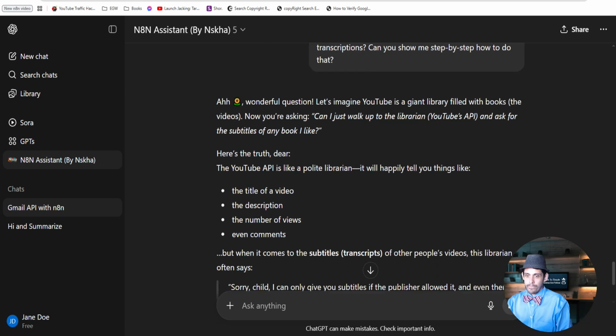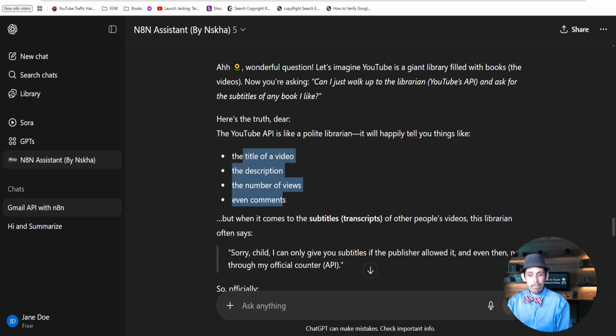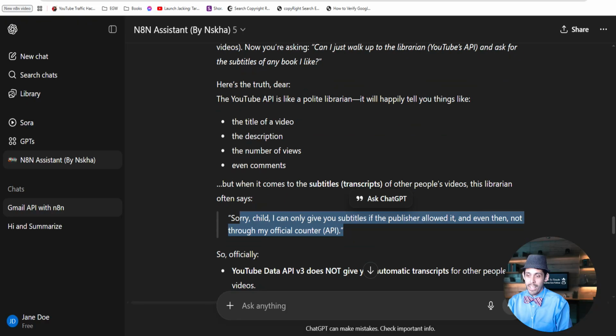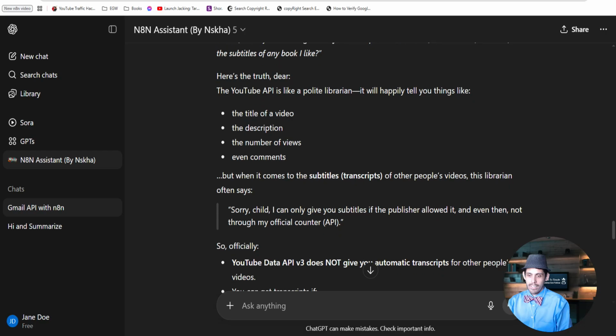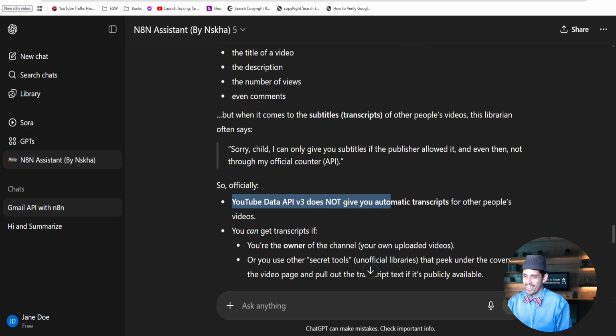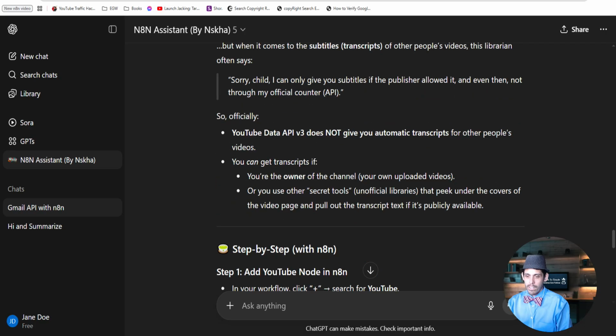And it says, here's the truth, dear. YouTube API is like a public library. It'll tell you things like the title, the description, number of views, even comments. But when it comes to the transcripts of other people's videos, it says, sorry, child, I can't give you the subtitles, only if the publisher allowed it, and even then, not through my official channel. So that's kind of a fun way it's responding, but it's saying that I can't do that.